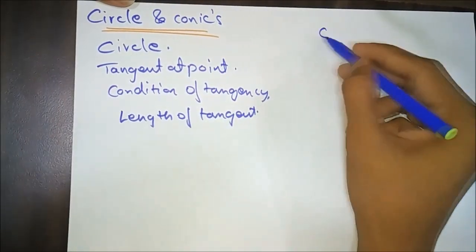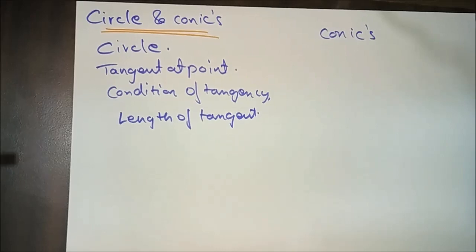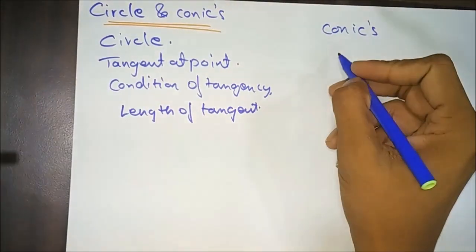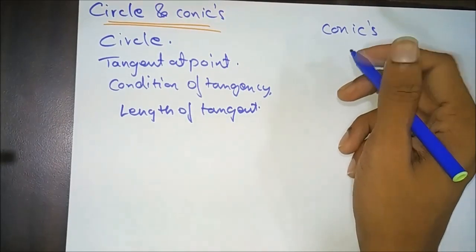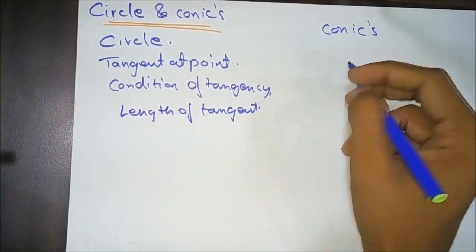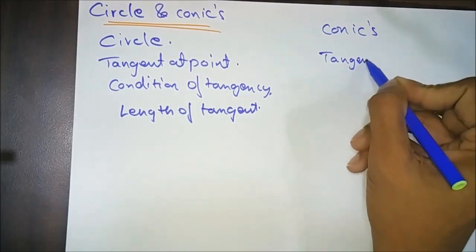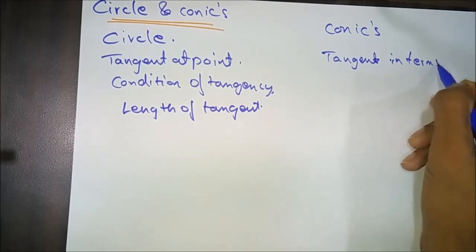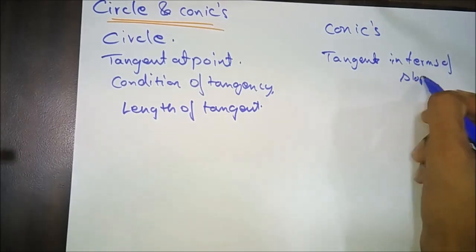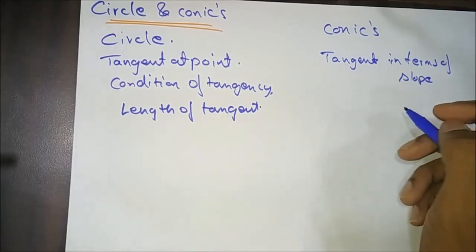And from the conics point of view, equation of tangent and normal at a point, condition of tangency, tangents in terms of slope, also number of tangents.